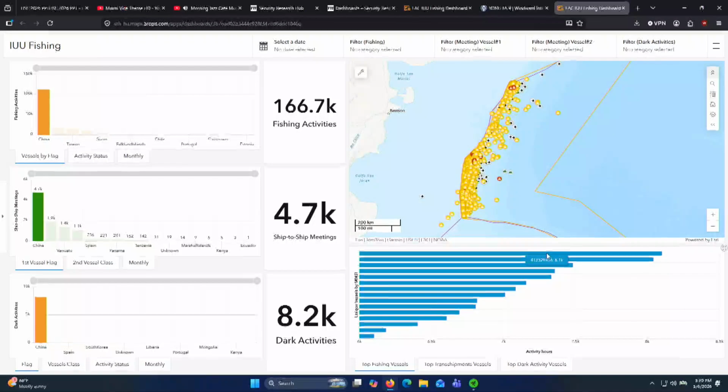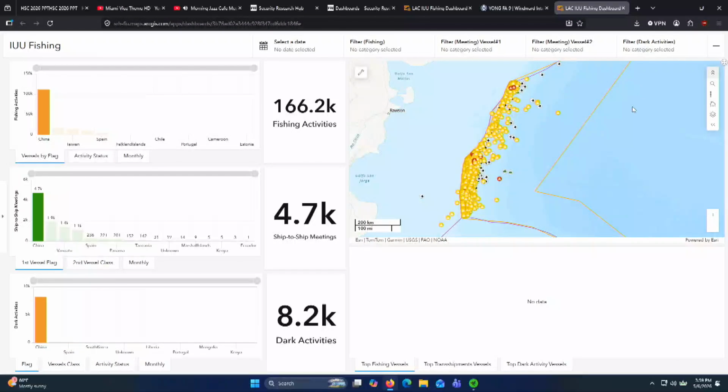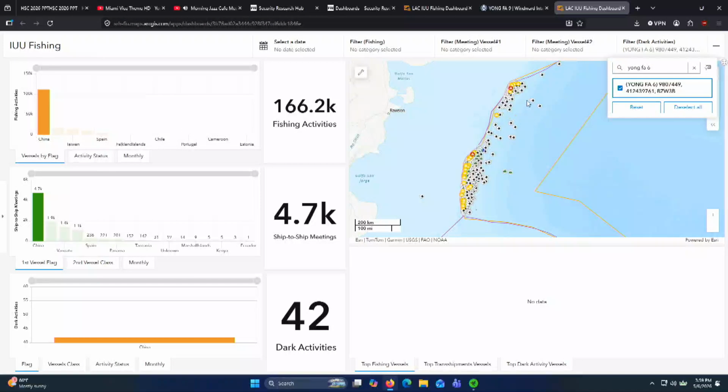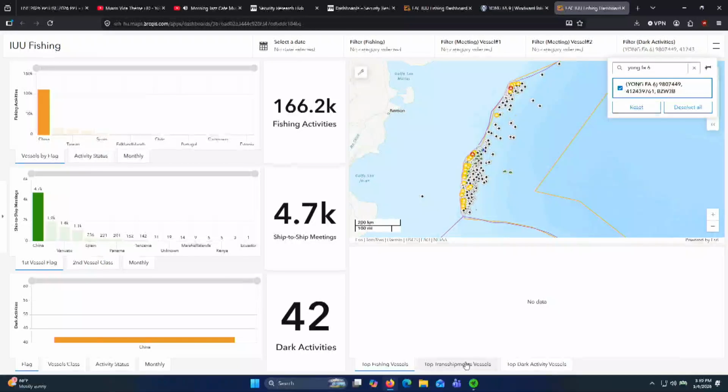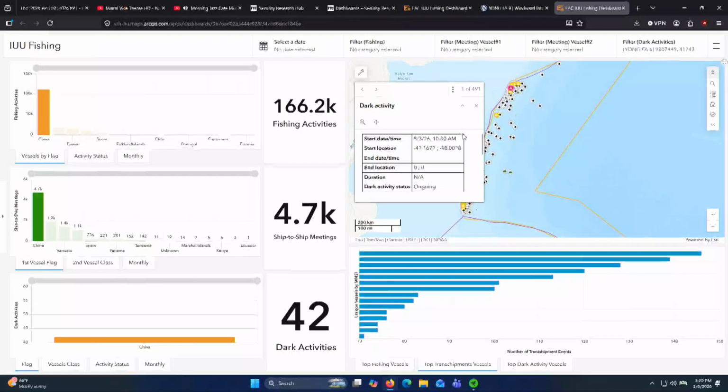The map shows us all of these activities, but I want to look at a specific example today of what they are doing in this region right now. So I want to plug into our filter at the top for dark activities, the Yangfa 6. This is a Chinese fishing vessel that is currently acting in this region. The red point a little further north on the map is an ongoing activity. This shows us that this vessel has turned off its AIS transponder and is currently missing.